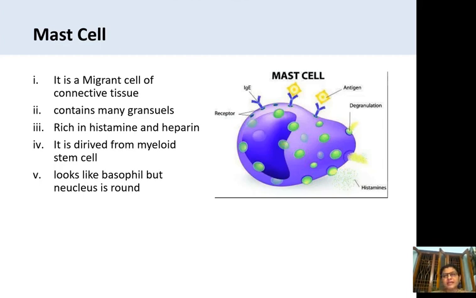and this is derived from myeloid cells. It looks like a basophil cell, which is one of the types of white blood cells, but the nucleus is round for the mast cell, whereas the basophil contains a lobar nucleus. Three or more lobes we can see in the nucleus of the basophil. This is the difference between the mast cell and the basophil. So, in the hypersensitivity reaction, this mast cell plays a very important role.